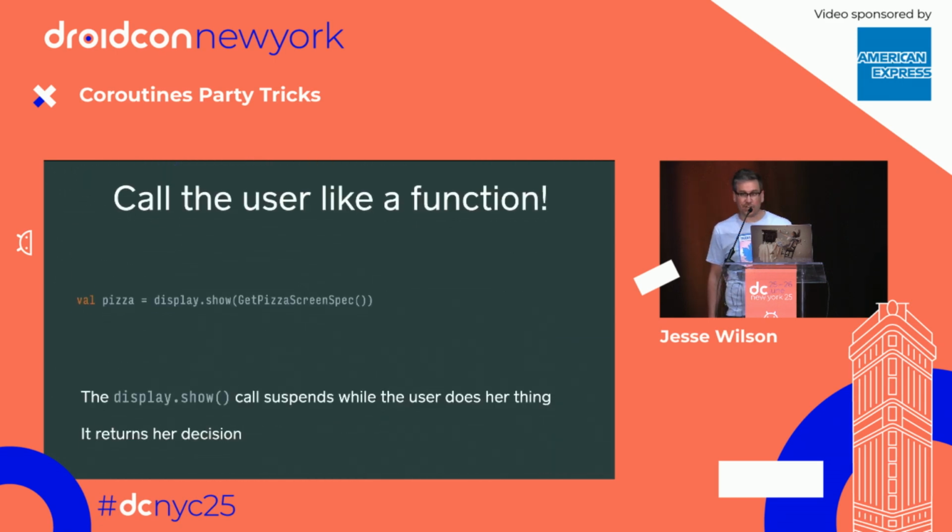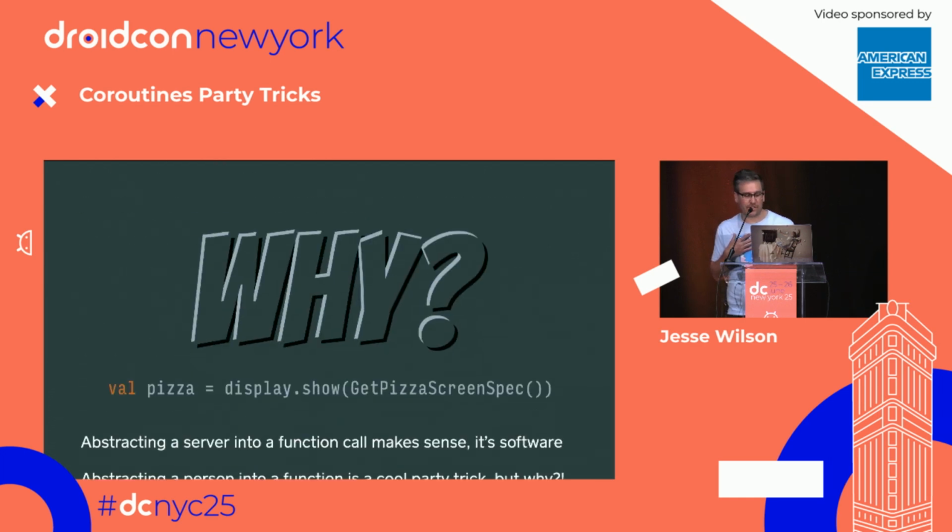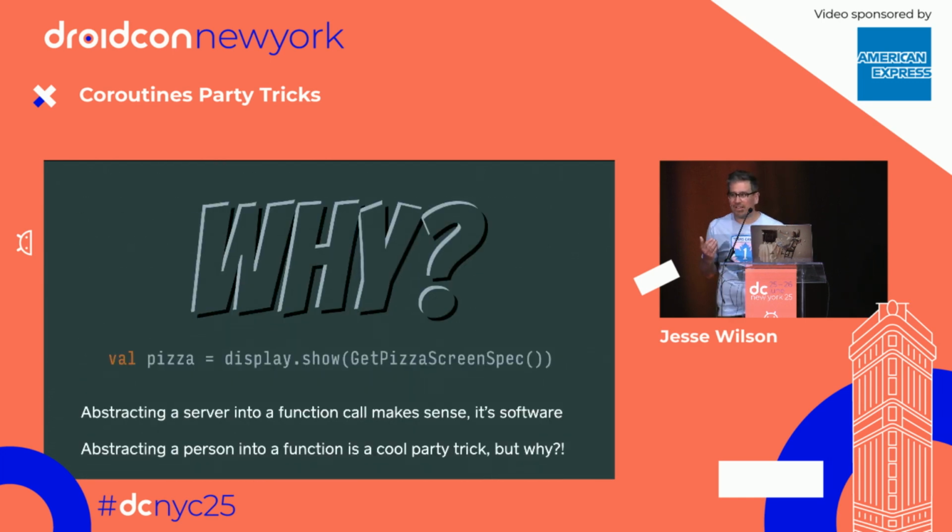And now I can call my user like they're a function. In this case, I've got some presumed API called display.show, and it suspends while the user's making the decision. But like, why? I'm going to try and make the case to y'all. Abstracting a server as a function call makes sense. It's software, but abstracting a person is just a party trick.